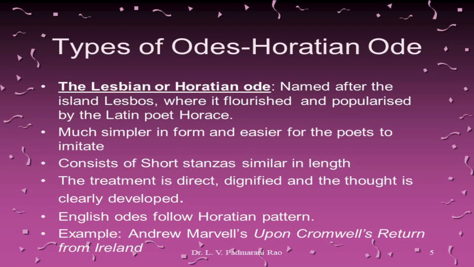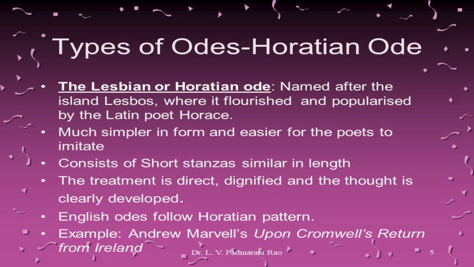The second type of ode is called the Horatian ode because the Roman poet Horace has written in this style. It is also called the Lesbian ode because it is named after the island of Lesbos. It flourished and was popularized in the island of Lesbos, and hence it is called the Lesbian ode. As it was popularized by the writing of Horace, the Latin poet, it is also called the Horatian ode.